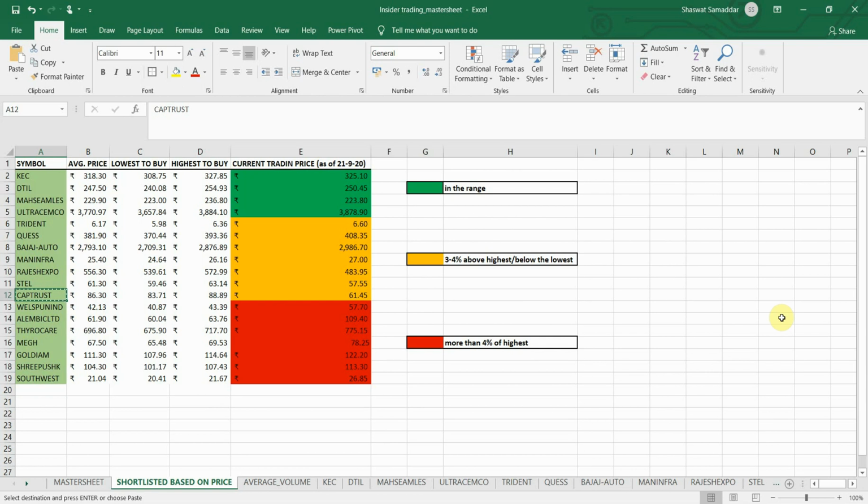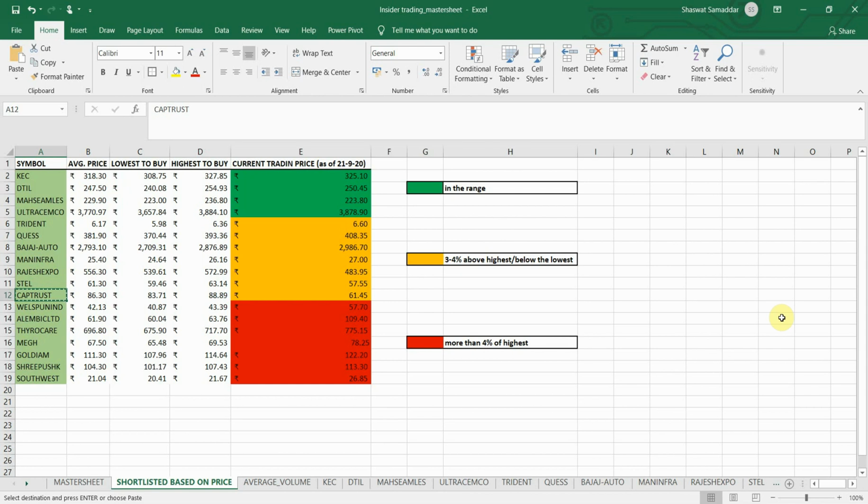So since we are just focusing on the data of promoters and promoter groups, as it is called, the insider trading strategy, we'll focus on the stocks which have not shown a very big move. They are still in the range or they are about to come in the range, something like that.